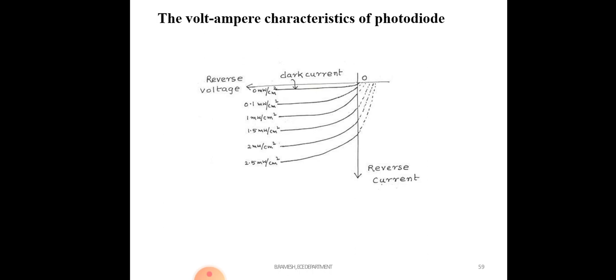In the photodiode, the dark current is temperature dependent. So when you apply light on this diode, across the junction it will release pairs of charge carriers. So these are the photodiode characteristics.